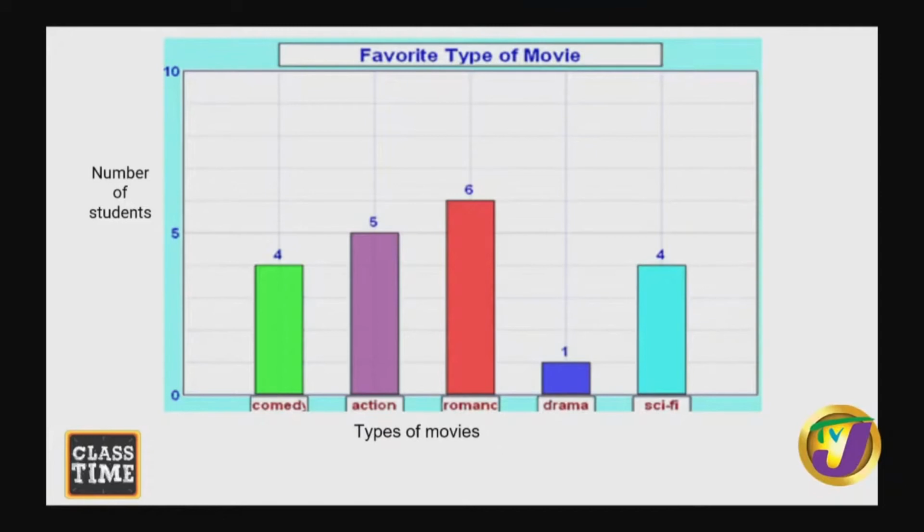So let us see what we could use to help him do that. So this information is important. Oh, yes, it is. According to the data, you have four for comedy. We had 5 for action, so that's 9 already. 6 for romance, that's 15. And 1 for drama. And 4 for sci-fi. That's 20. So 20 persons. So he needs a space that can hold 20 persons with proper social distancing.